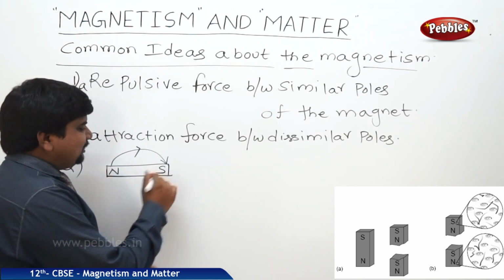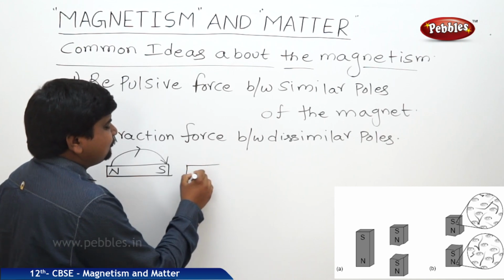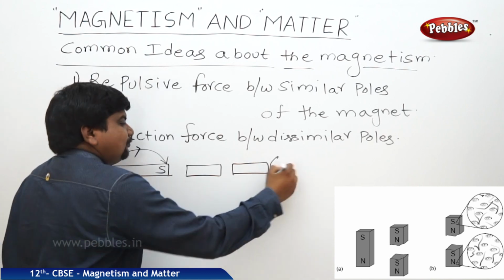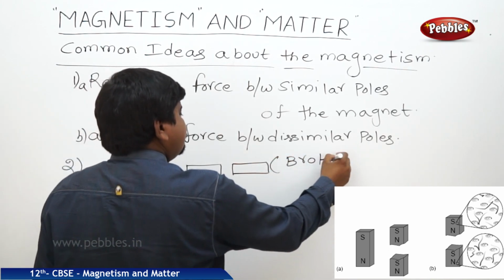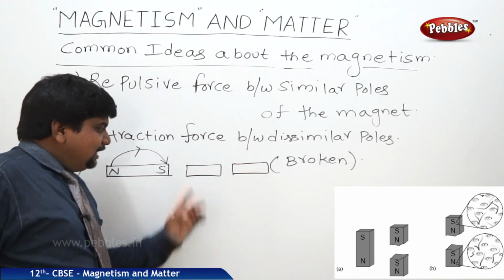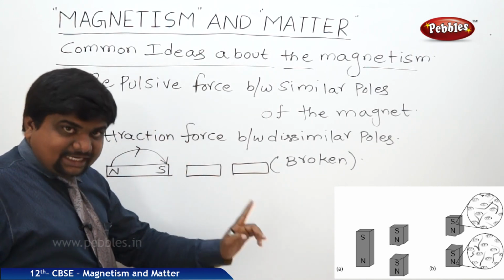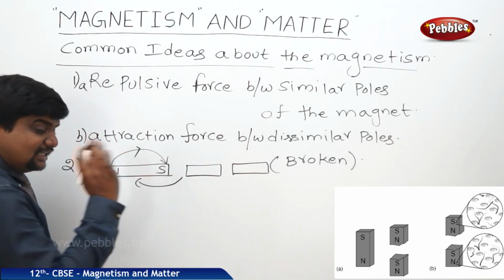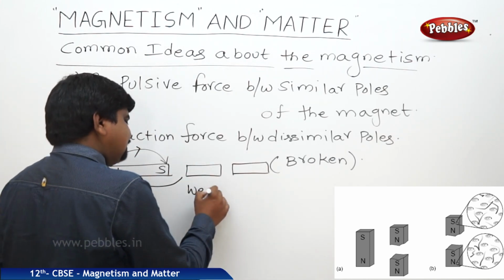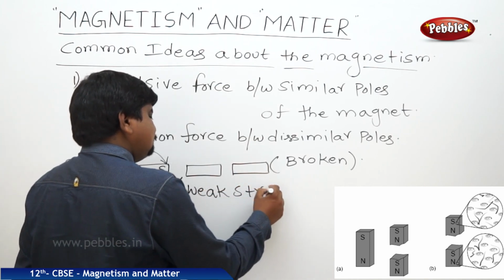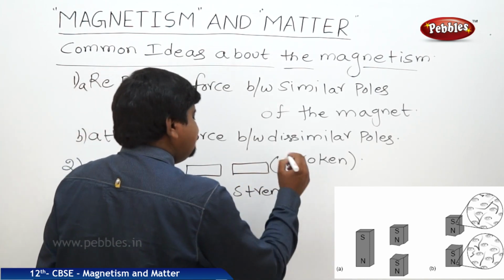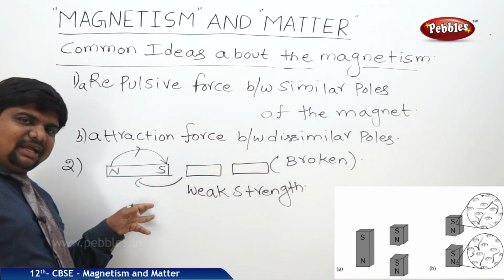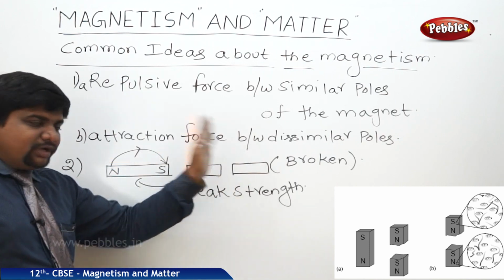Accidentally, if this magnet is broken into two pieces, each piece will act as a magnet, but with weak strength compared to the initial stage. Weak strength means weak magnetic behavior, because the original property of the magnet was removed when it was broken into pieces.